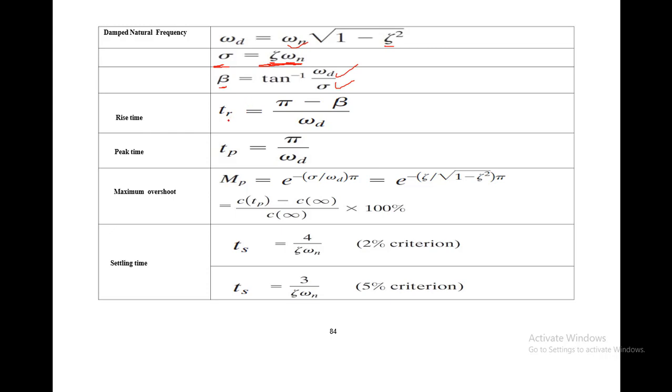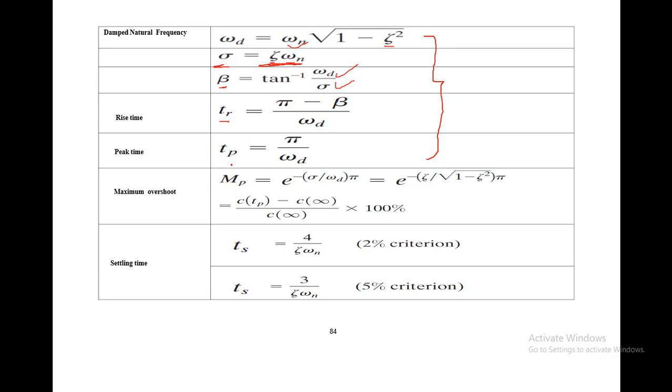The third important formula is the rise time, and it is equal to pi minus beta divided by the damped frequency. The derivation of these formulas is also given in the book. So if you want to learn how these formulas are derived, you can take help from your book. But this is not the scope of this lecture, and I would appreciate it if you derive these equations at least one time for learning purposes.